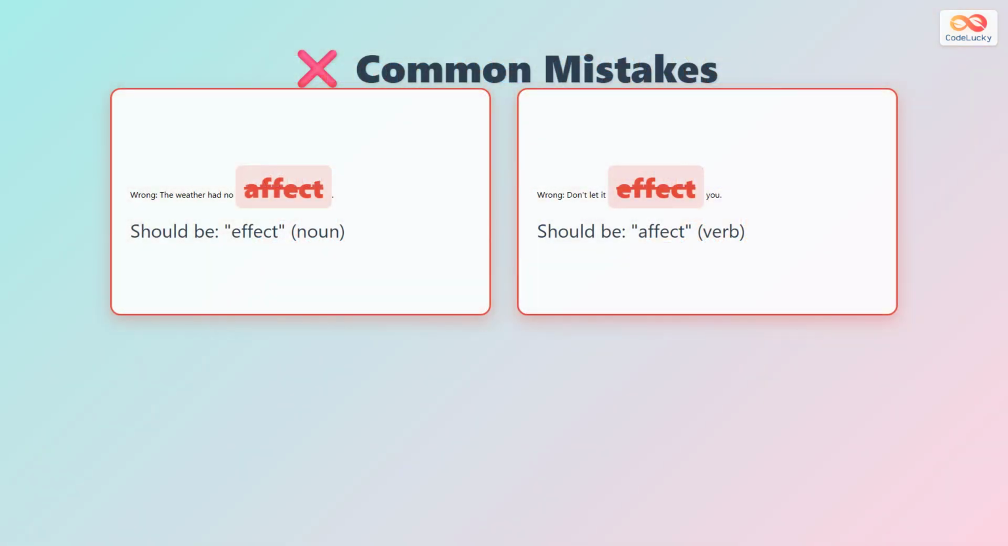Let's look at two common mistakes people make. First mistake, saying the weather had no affect when you should say effect. Since you're talking about a result or outcome, you need the noun effect. Second mistake, saying don't let it effect you when you should say affect. Here, you need the verb because you're talking about an action or influence. Remember, action equals affect, result equals effect.